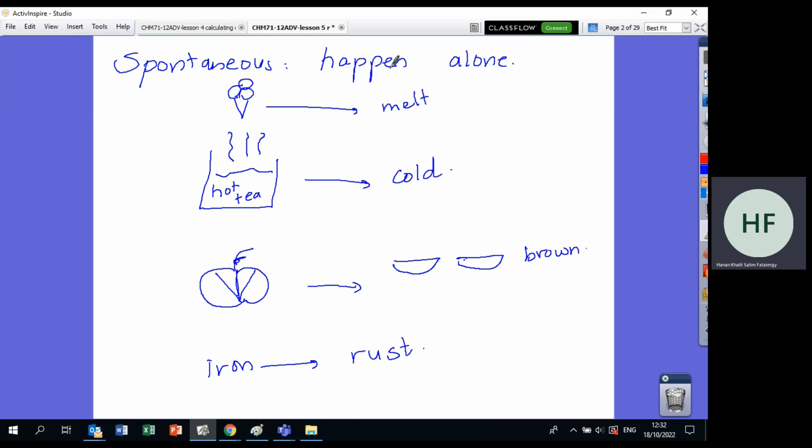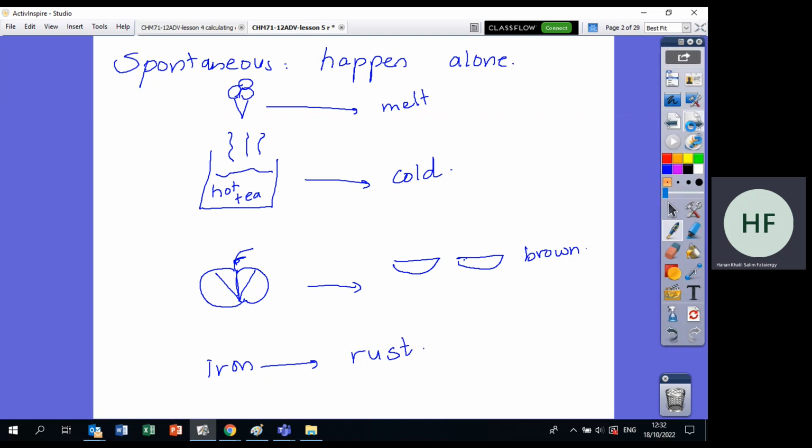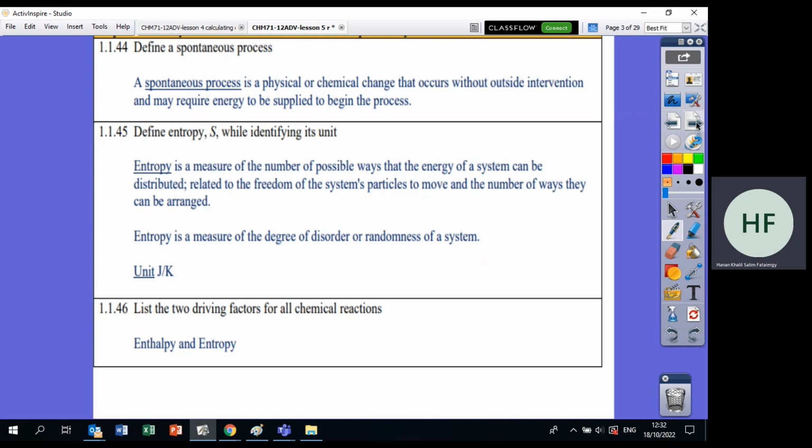For example, if you want to bake a cake and you leave it in the kitchen, will it bake? No, not until you put it in the oven. So this is non-spontaneous. Certain things are spontaneous, meaning they happen alone. Non-spontaneous means they require energy to happen. The first thing we want to describe today is called entropy.